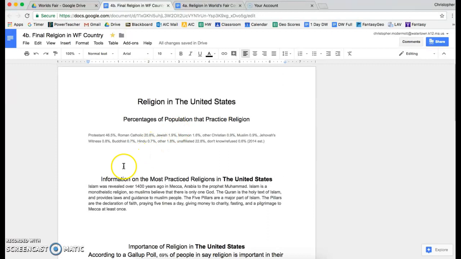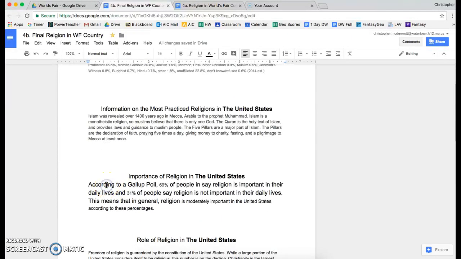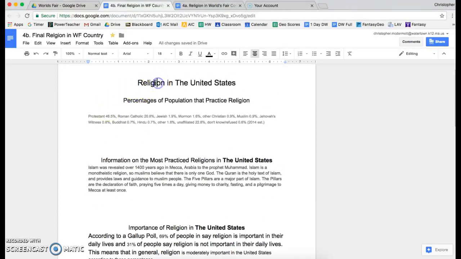Next, we're going to make sure that everything is the same size. For something like this, it is doable to have the font as 14. So everything except for this top part here, which is 18, is going to be made into the 14 size font.